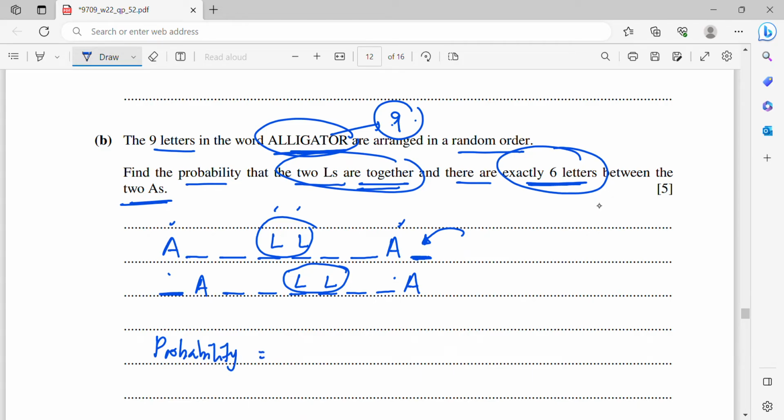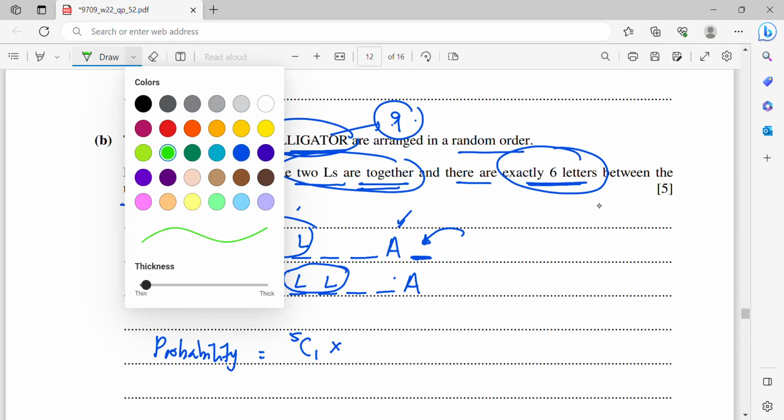Okay, it will be number of arrangements. So the last one will be 5C1. After that, the A's I will not change anymore, and these 2 A's are the same, so no need to consider the arrangements of these 2 A's. Now, we need to consider the letters in between the 2 A's.